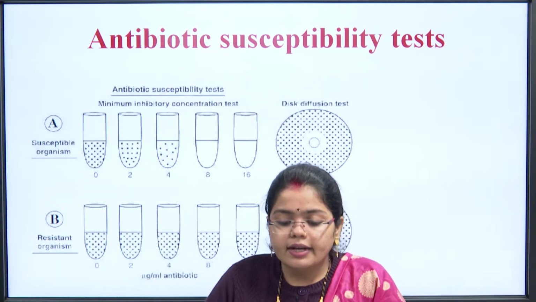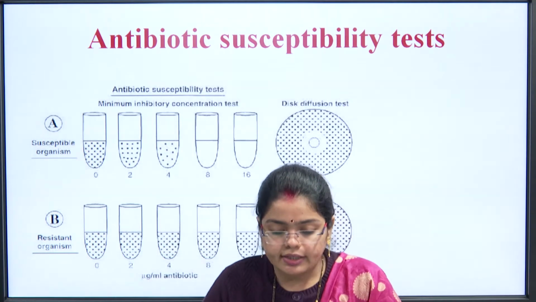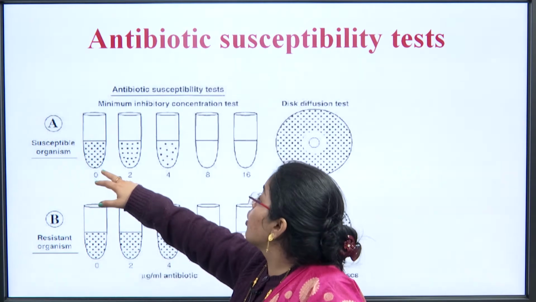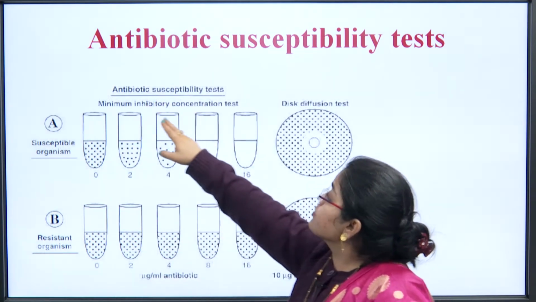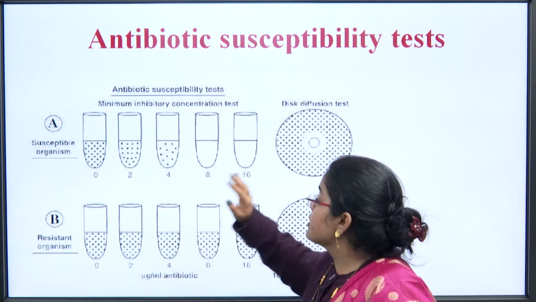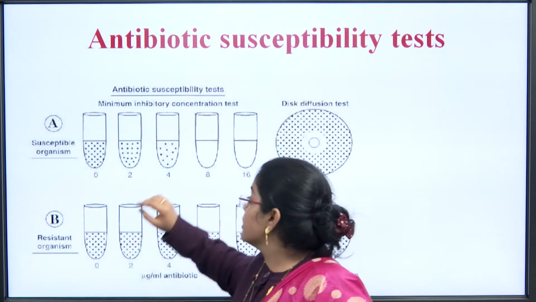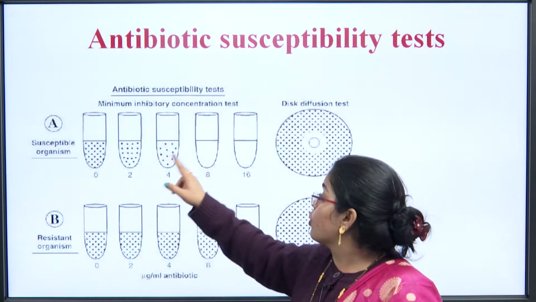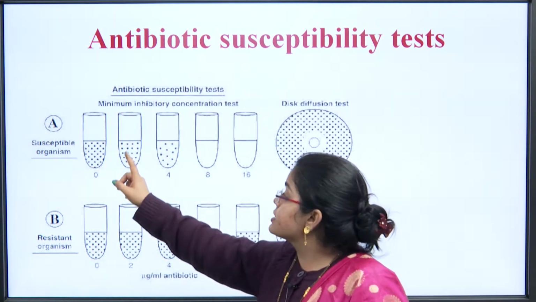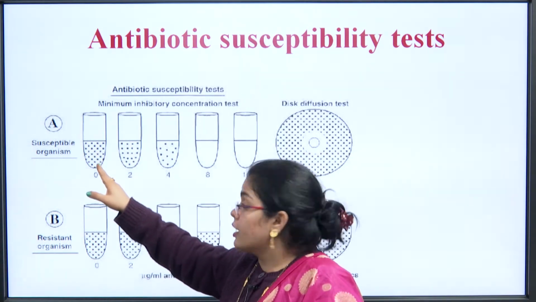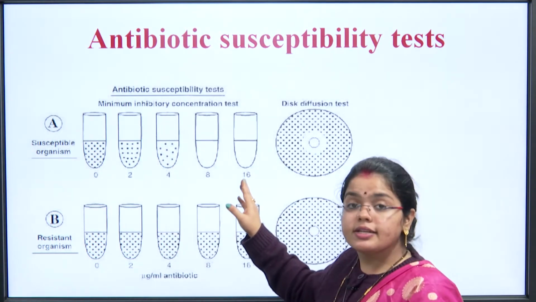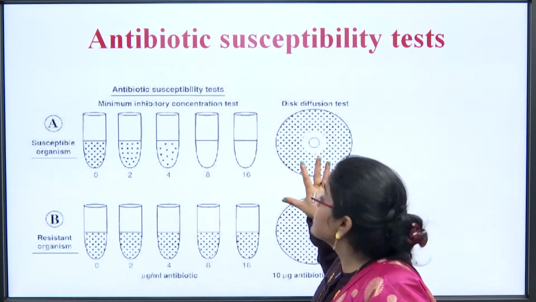So, this slide is showing the antibiotic susceptibility test. You can see in the first figure, here is a susceptible organism. Antibiotic susceptibility test, the minimum inhibitory concentration test, is being done. Different dilutions are placed: in the first, 0 antibiotic is there, then some concentration, then the concentration is doubled, then again doubled, then again doubled. This is how you can see the maximum number of microorganisms are here, lesser are here, more lessened, and almost absent in these dilutions. This is the disk diffusion test.